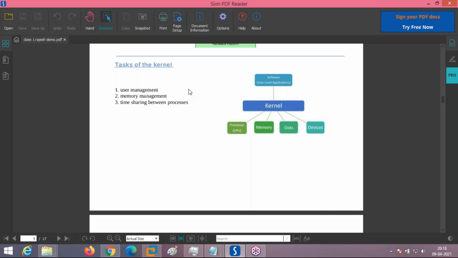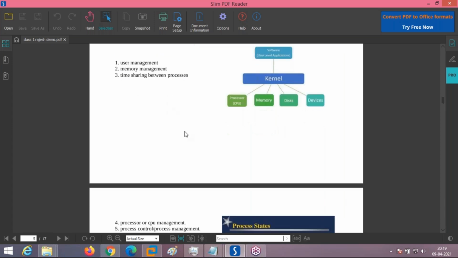Each process to be executed needs two things. It needs memory to be allocated, which I have highlighted here, and at the same time the CPU, the central processing unit. Both have to be there. Who is going to take care of all this? The kernel. The users execute different tasks, and for each task, the kernel creates a process and allocates some memory. This is the task of a kernel.